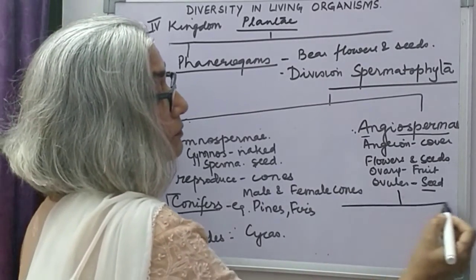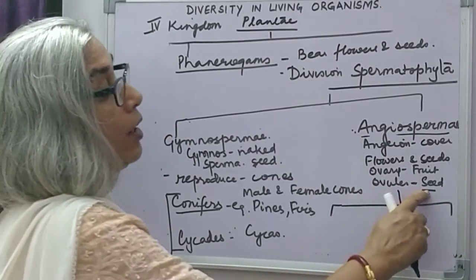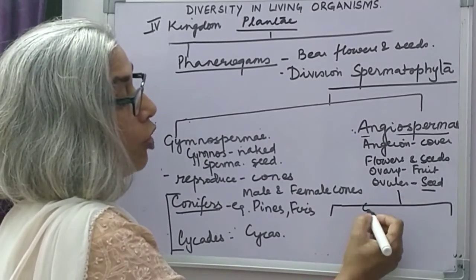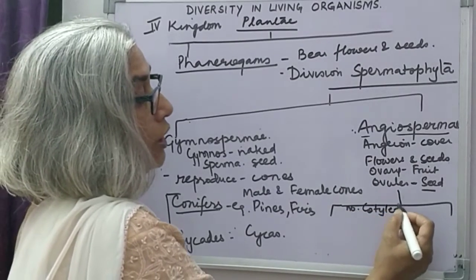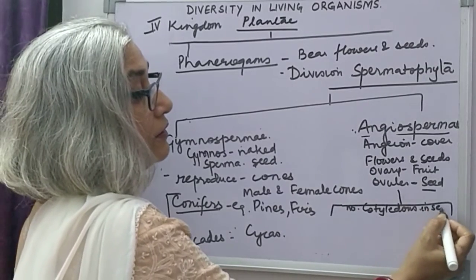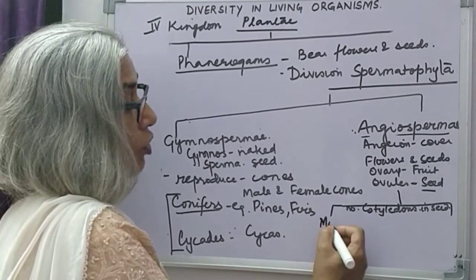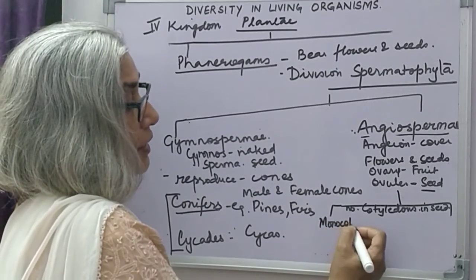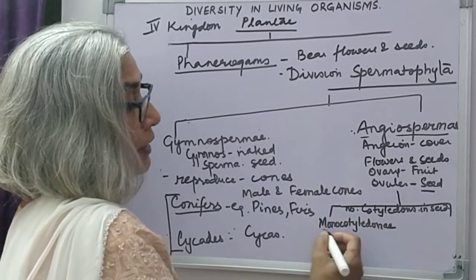Angiosperms are further of two kinds depending upon the number of cotyledons present in the seed. These are of two kinds. If one cotyledon is present, it is called monocotyledon.